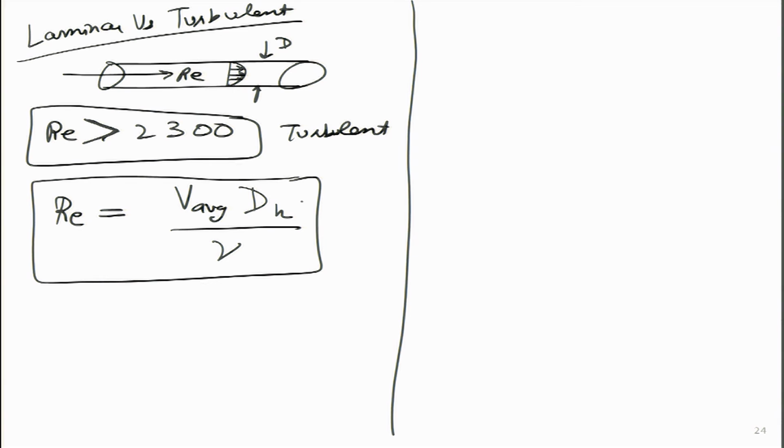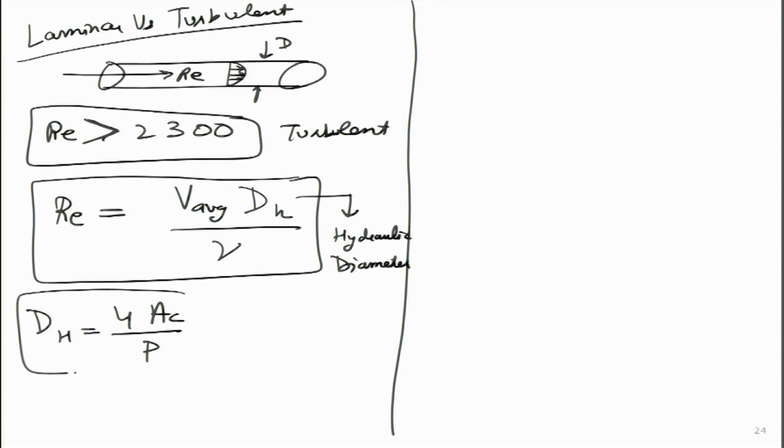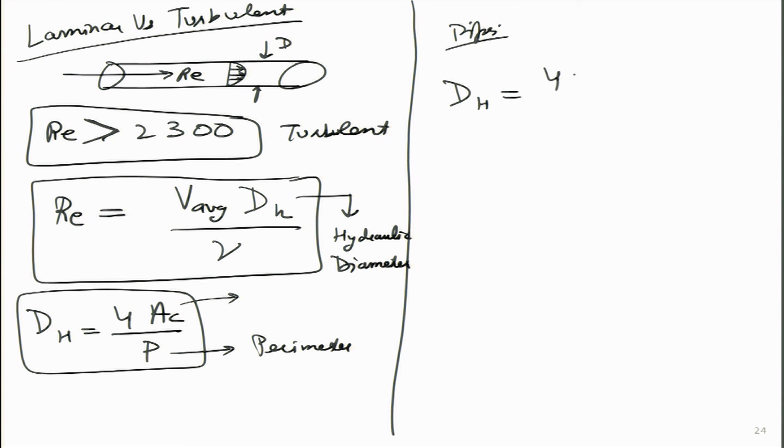So, this dH is the hydraulic diameter, and it is defined as 4 AC by P. So, AC is the cross sectional area and P is the perimeter. Which means for circular pipes, we can quickly do this calculation. So, hydraulic diameter will simply be 4 AC by P, if it is a cross section circle with radius R naught.